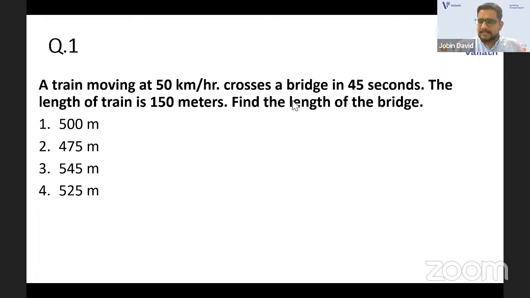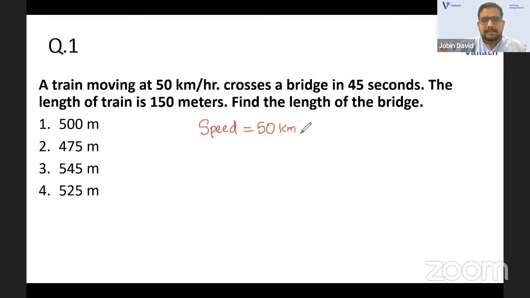Basically, you had a train and distance question in the last OMR exam also. So you can believe that in the next exam also you will obviously have a train and speed question. Whenever you have a math word problem, first you should write the data given. A train moving at 50 kilometer per hour is speed. Speed is given. That is, speed is equal to 50 kilometer per hour.